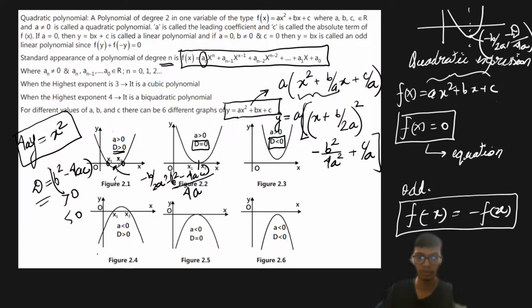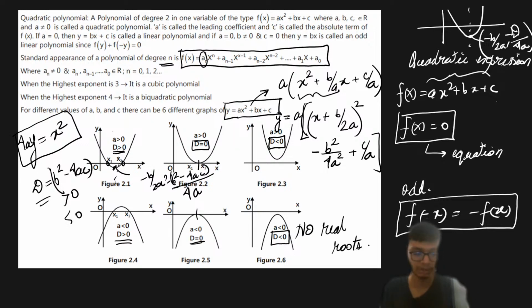Similarly, if a is less than 0, we can see the concavity is downward, and again the same principle follows over here, right? So D greater than 0 has two real roots, D equal to 0 has only one real root, which is the vertex, and D less than 0 has no real roots, right? I hope this part of the quadratic equation is very simple and straightforward to all of you. Mostly many people have completed this part, right? In your junior class as well, you must have seen this part, so we just took a recap on this particular part.